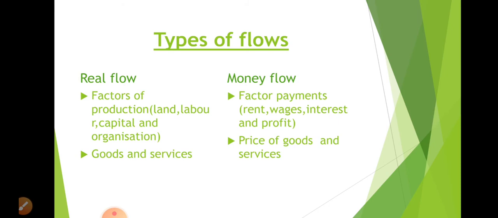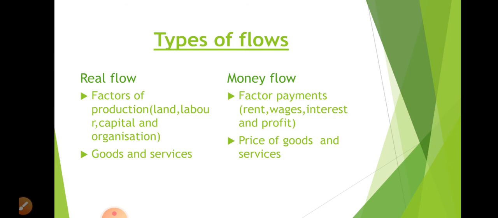What is real flow? Real flow refers to the flow of factor services from the household to firm and the corresponding flow of goods and services from the firms to household. This is known as physical flow, that is real flow, that is factors of production, that is land, labor, capital and organization. All these are physical flows used for the production purposes, and goods and services that are produced by the firms are also categorized as physical flow.